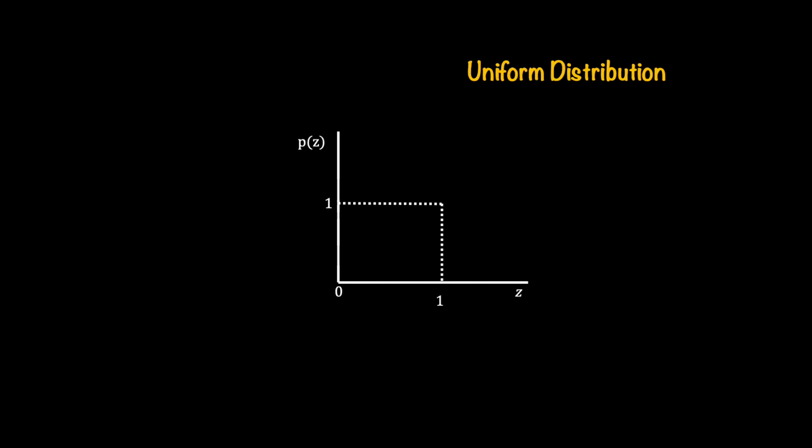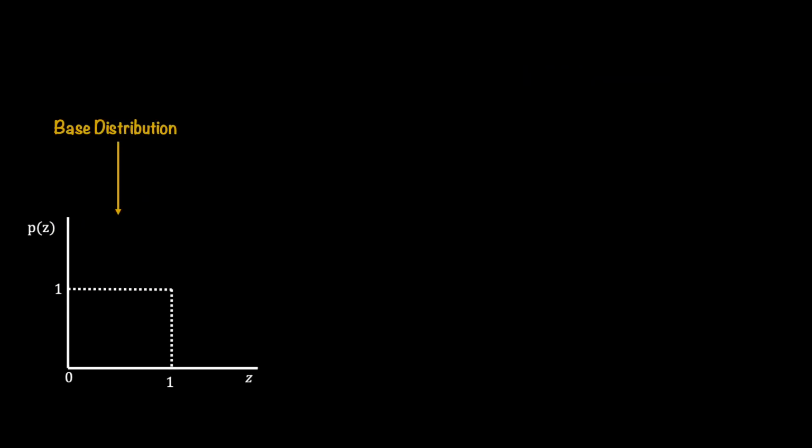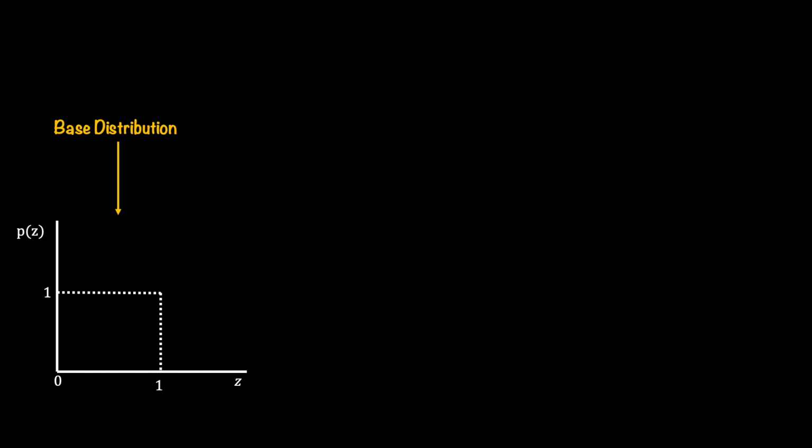Here I'm showing you a uniform distribution. The support for this instance of uniform distribution is 0, 1, which is also the more natural support for the uniform distributions. And since this is a uniform distribution, all the samples are equally likely. I'm going to treat this uniform distribution as the base distribution, the one from which we can sample as well as do density estimation.